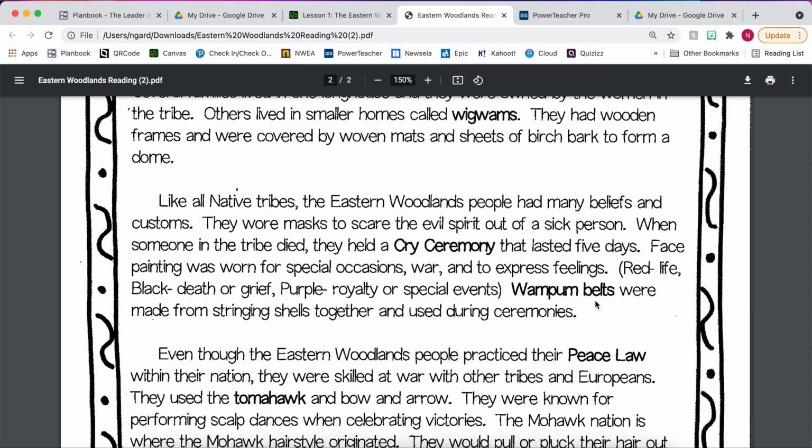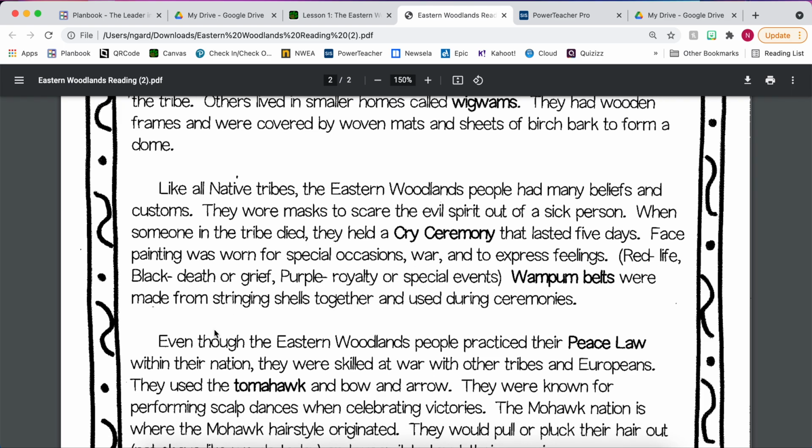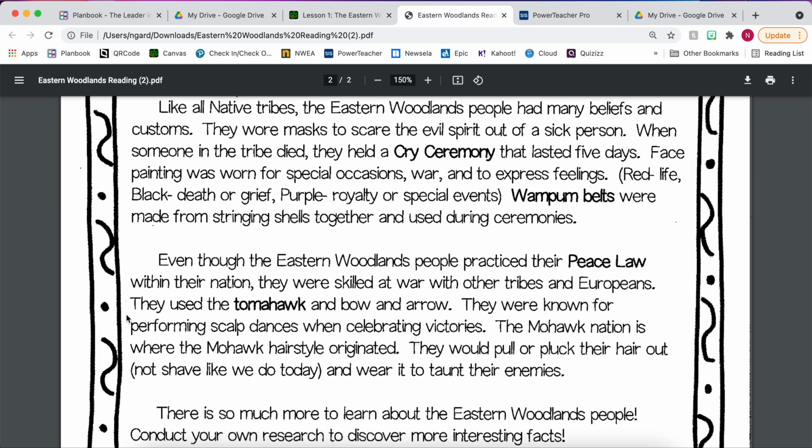Wampum belts, which you're going to look up in the Poplet that you're going to do here in a little bit, were made from stringing shells together and used during ceremonies. And those are really cool. I'm excited for you to look at those pictures.